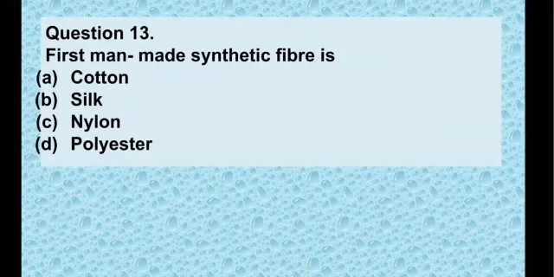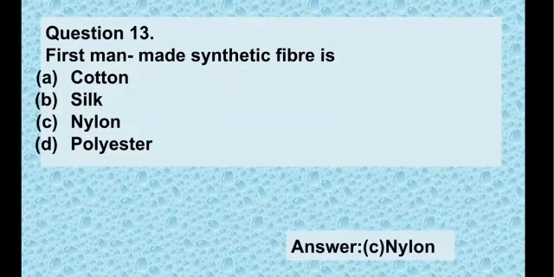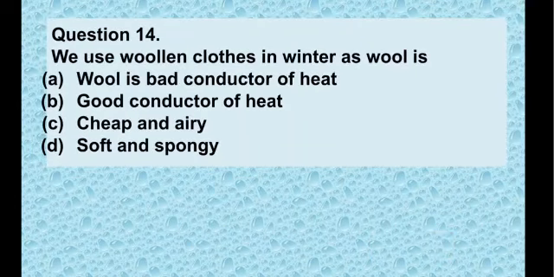First man-made synthetic fiber is, your options are option A cotton, option B silk, option C nylon, and option D polyester. So here you need to tell me the synthetic fiber. Cotton is a natural fiber, silk is a natural fiber. So nylon and polyester are remaining, and as we know, nylon is the first man-made synthetic fiber. So option C nylon is the correct answer. Now we have question number 14.